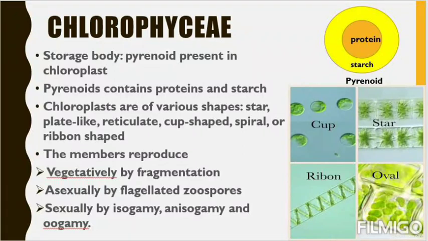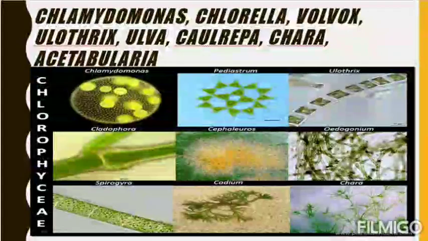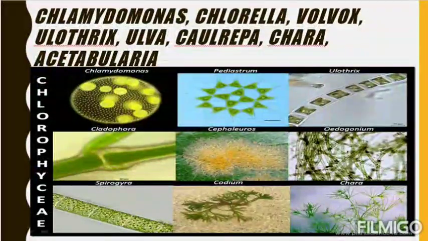The members reproduce in all 3 ways: vegetatively by fragmentation, asexually by flagellated zoospores that we discussed. Zoospores are flagellated and motile. Sexually by isogamy, anisogamy, and oogamy. So they show all types of reproduction. Here are some examples of chlorophyceae: Chlamydomonas, Chlorella, Volvox, Ulothrix, Ulva, Chara, Acetabularia. Some are diagrams also, but no need to worry. These are very complex terms, but you have to just remember 2 to 3 names as per your wish. Choose some comfortable terms and you can remember them.